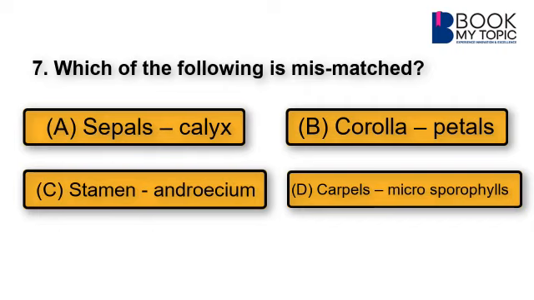But look at the option D, where carpels and microsporophylls is given. Carpel is a unit of gynoecium. It is a female reproductive part which is also called a pistil, whereas microsporophyll is a part of the gymnospermic plant, where microspores or the pollen grains are formed, and pollen grains or microspores are the units of the male reproductive system. So, in the option D, carpel is given, which is part of the female reproductive system, and microsporophyll is a part of the male reproductive system, and that's why it is mismatched.